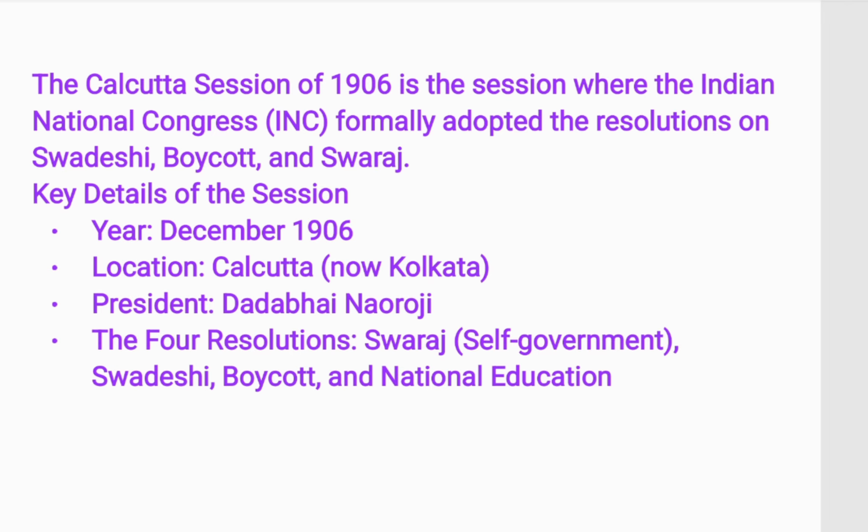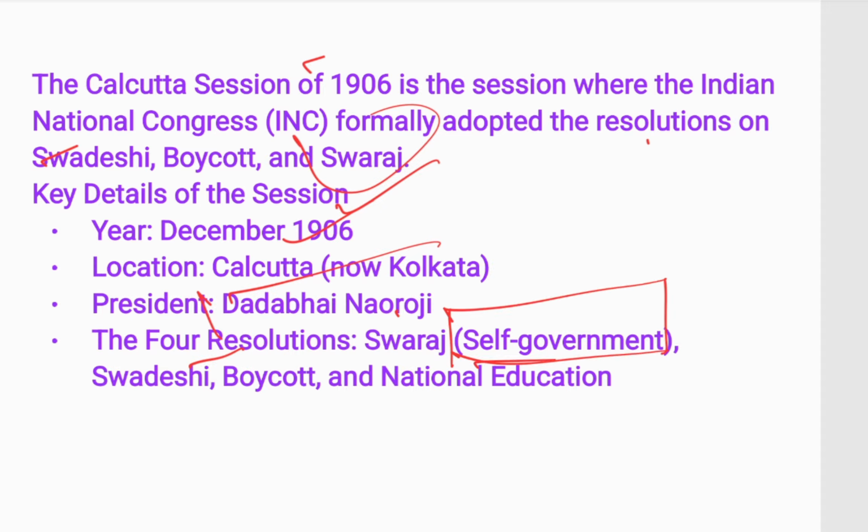Here is the explanation. The Calcutta session of 1906 is the session where the Indian National Congress formally adopted the resolutions on Swadeshi, boycott and Swaraj. December 1906, location Calcutta. The president was Dadabhai Naoroji. The four resolutions: Swaraj meaning self-government, Swadeshi, boycott and national education. Remember, national education.